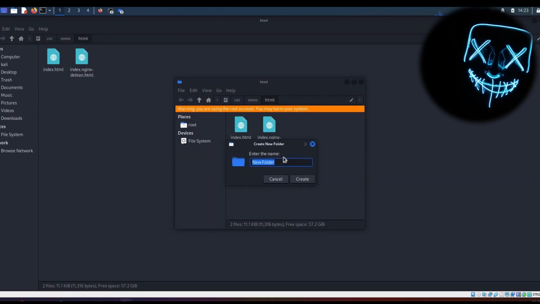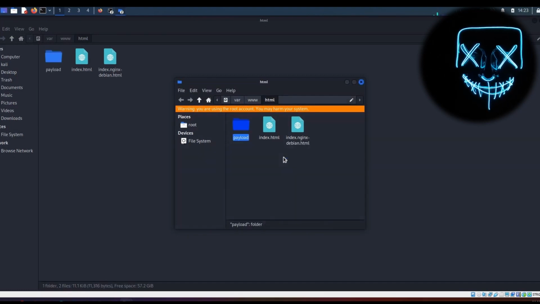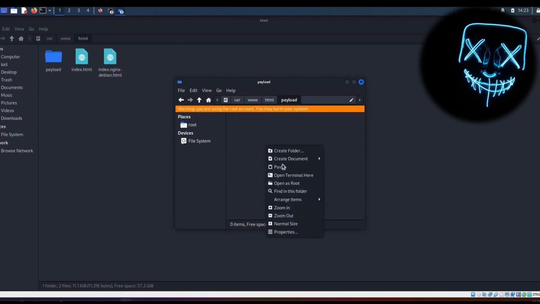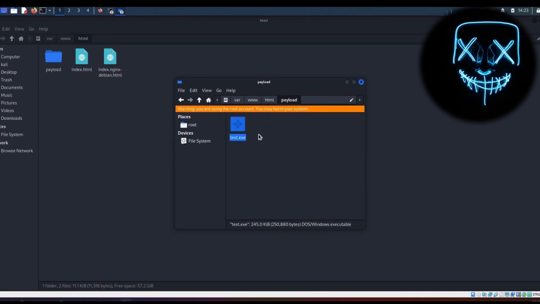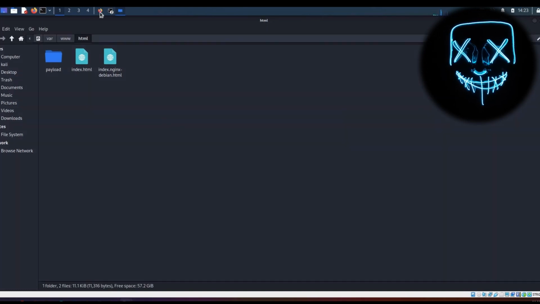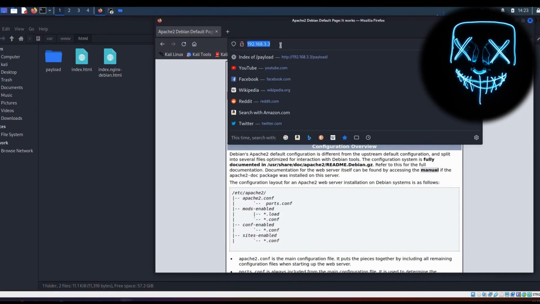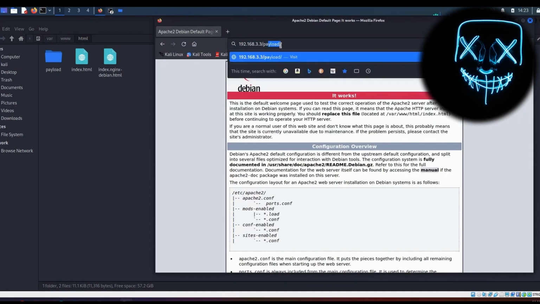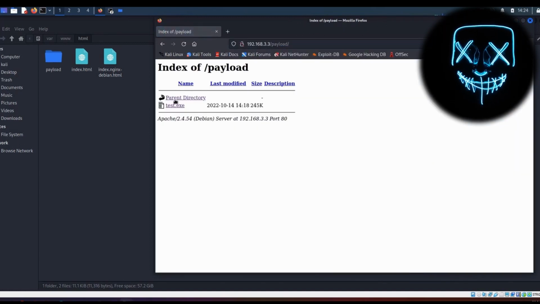Let's name it payload, and then paste your payload in that folder. If we go back to our web page and type the IP address /payload, we will see the test.exe file there.